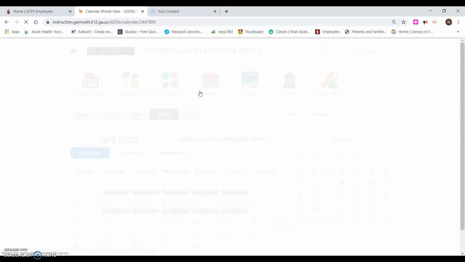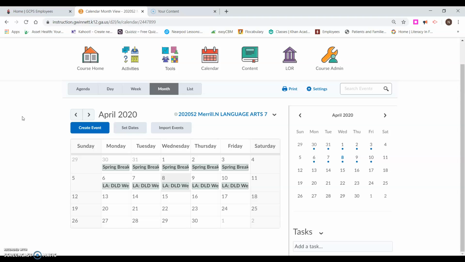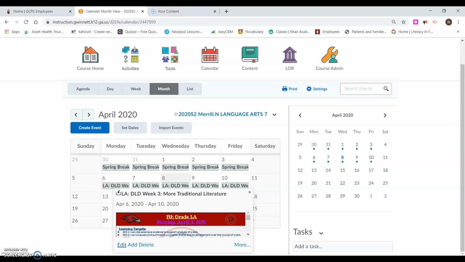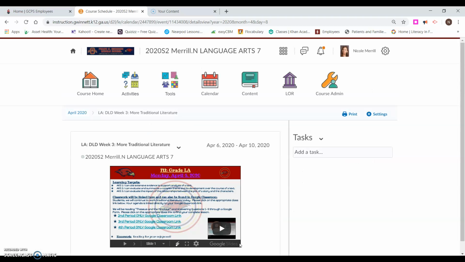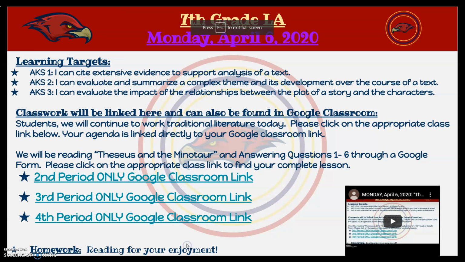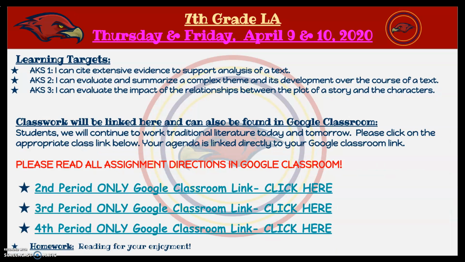Now, I know some of you may not sign on to our course page specifically, but you may just sign on to another teacher's course page, and then you would be able to see all of your calendars right here. Notice that we only see my calendar right now, but you might have all of your calendars there, and that's fine too. We can get to our calendar from here, and our slides that show us our daily work and agendas. Let's make that a little bit bigger so we can see.